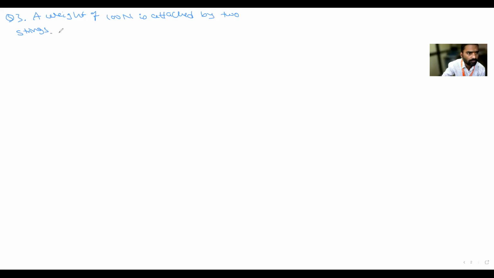Calculate the tension in the strings for the figure given below. Okay, so the figure is given, you have to find out the tension.